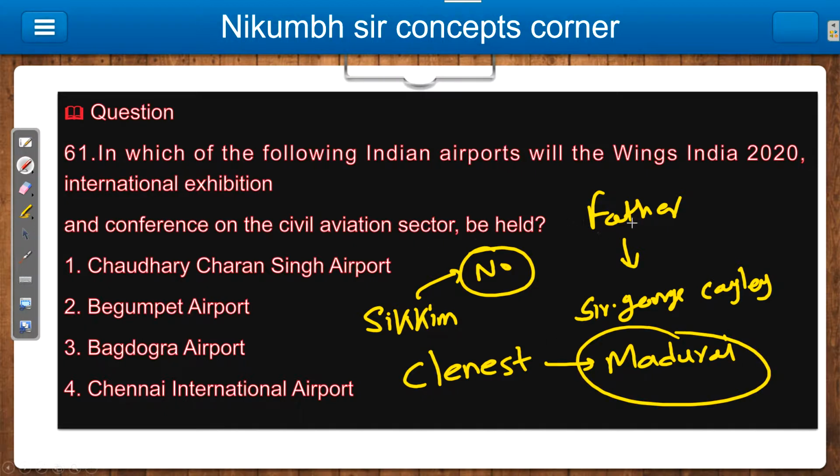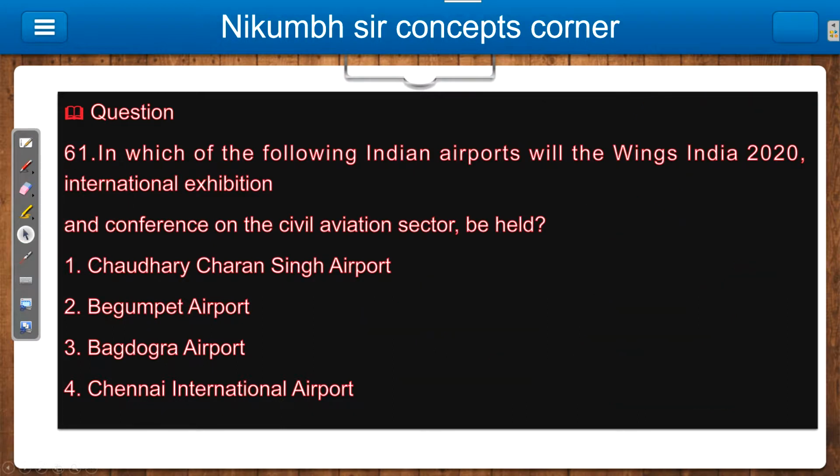It's easy to remember the days also. Air Force Day is on 8th October, and on 7th December, International Civil Aviation Day is there. So remember like that, October, December. So this much information is enough for this question.